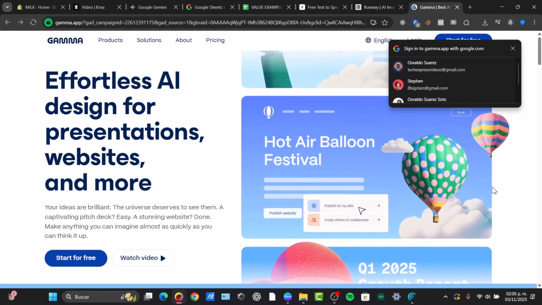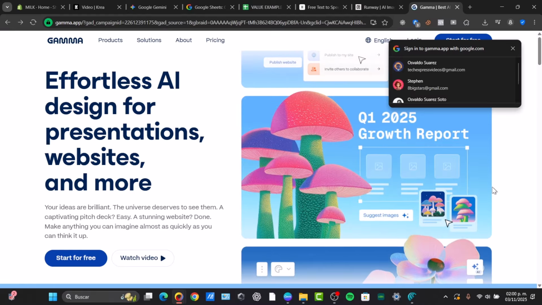So guys, those are 7 tools that can help you create really amazing, effortless elements with artificial intelligence.